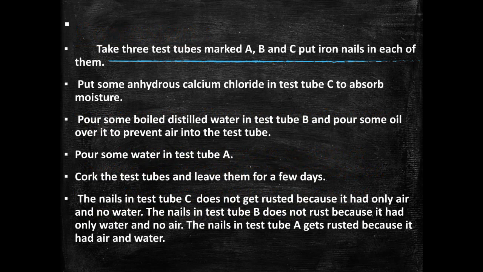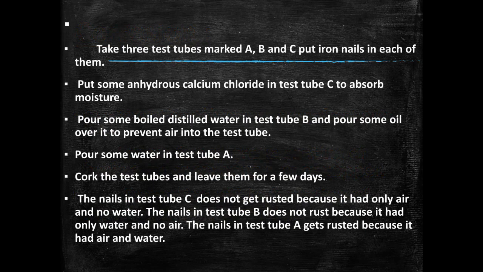We will take 3 test tubes with iron nails in them. In test tube C, we will put some anhydrous calcium chloride. This is done to absorb any moisture. In test tube B, we will pour boiled distilled water and pour some oil over it to prevent air from entering the test tube. In test tube A, we will simply add water. Now, cork these test tubes for a few days.